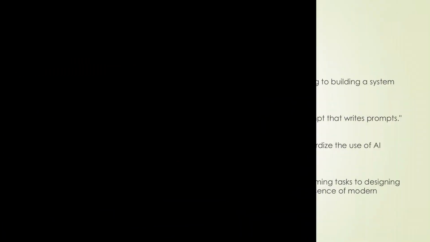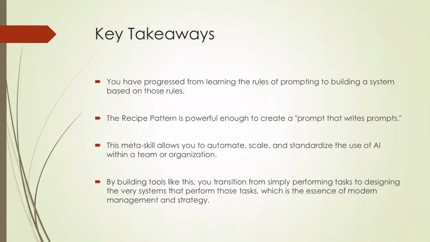Let's summarize our key takeaways from this capstone session. You have now progressed from learning the rules of prompting to building a system that is based on those rules. We've seen that the recipe pattern is powerful enough to create a prompt that writes prompts. This meta skill allows you to automate, scale, and standardize the use of AI within a team or an entire organization. By building tools like this, you transition from simply performing tasks to designing the very systems that perform those tasks, which is the essence of modern management and strategy.